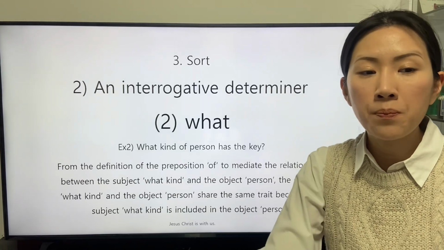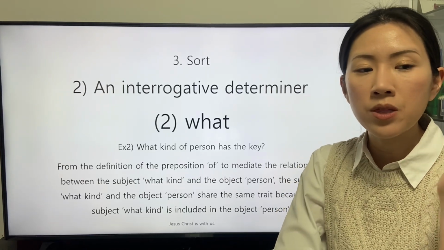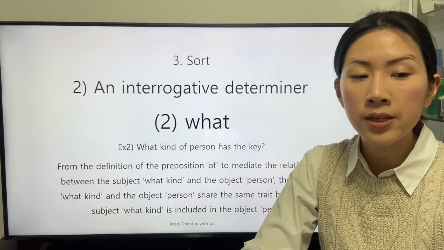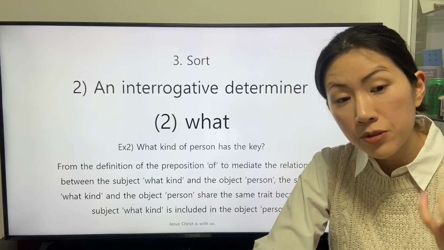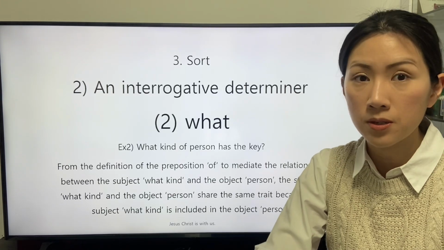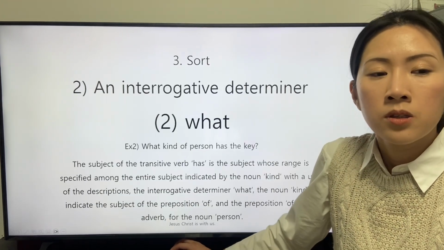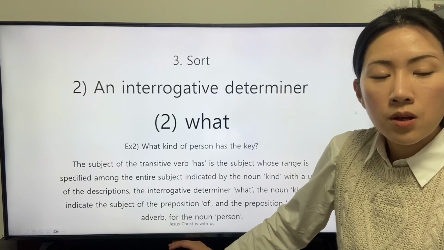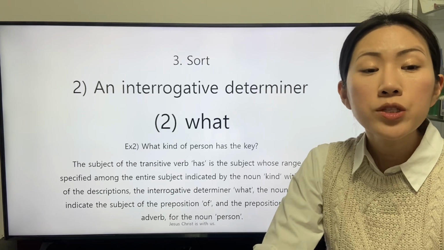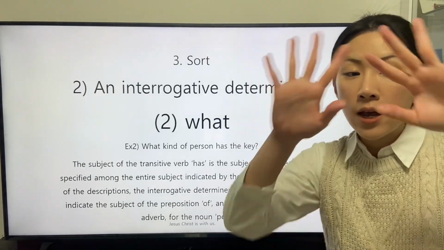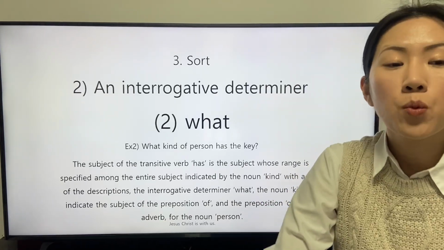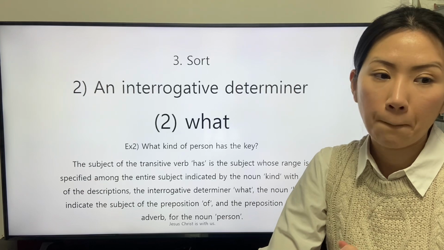From the definition of the preposition of to mediate the relationship between the subject, what kind, and the object person. The subject, what kind, and the object person share the same trait because the subject, what kind, is included in the object person. The subject of the transitive verb has is the subject, whose range is specified among the entire subject indicated by the general noun kind, with the unit of the descriptions.